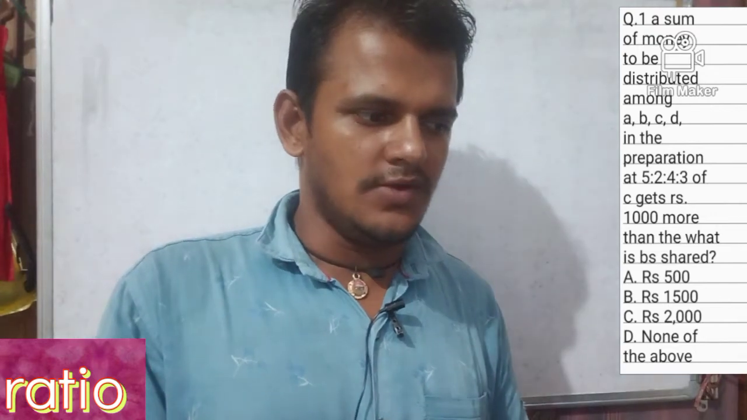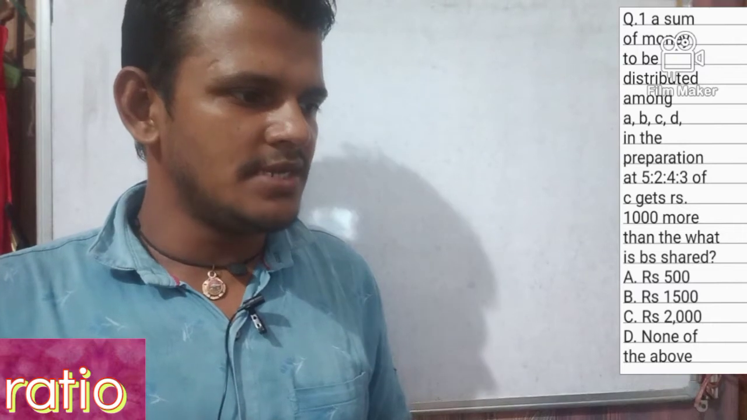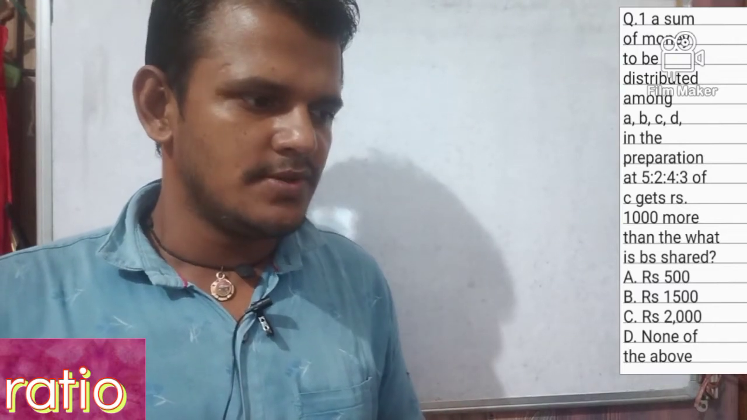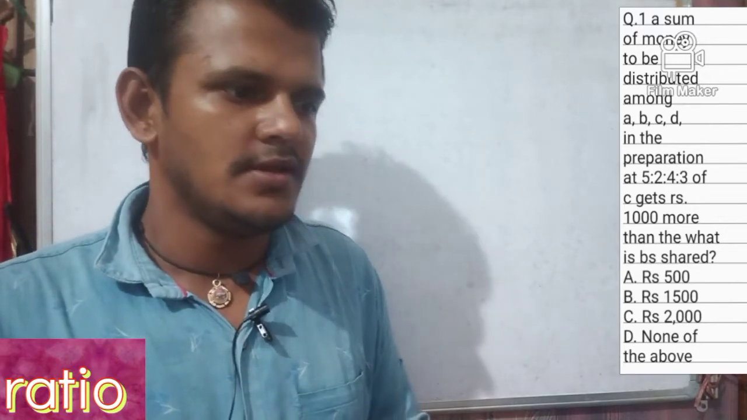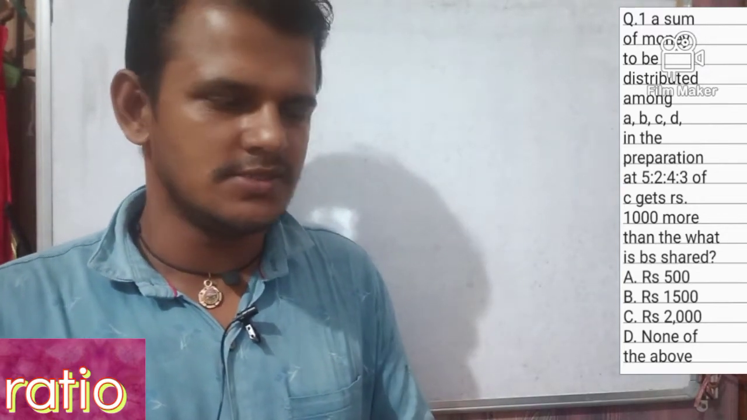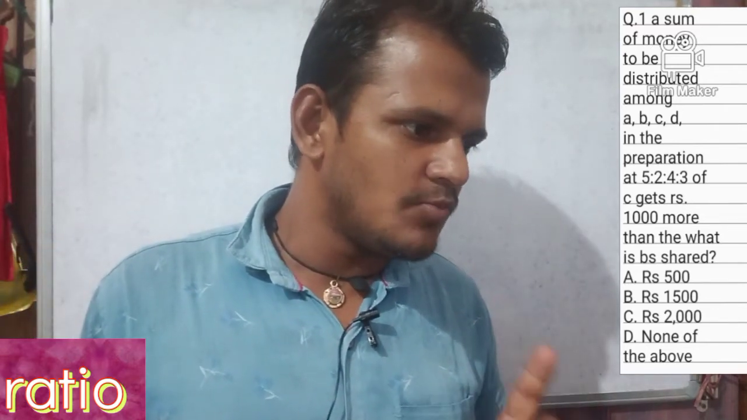We have 4 options. Option A is rupees 500, option B is rupees 1500, option C is rupees 2000, and option D is none of these. So now see here, C gets Rs 1000 more than D.